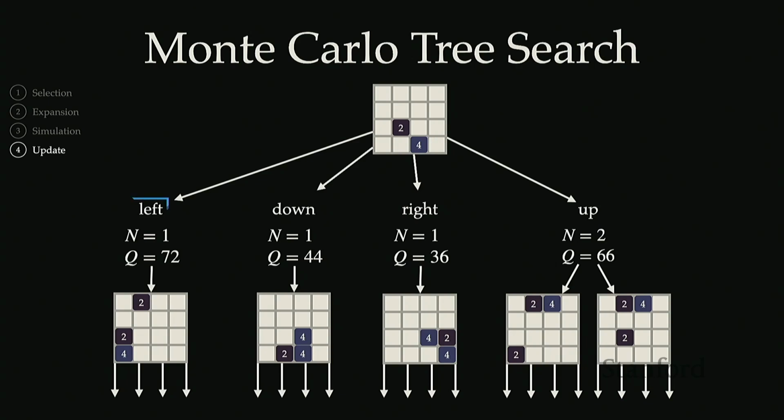We would select left. The reason for that is because if we look at left, down, and right, they all have the same exploration bonus, right? Because they have the same number of counts. And so we're looking at pure exploitation, so we'd select 72. But now looking at left versus up, we would see that left has the higher exploration bonus because it's been visited less, and it also has the higher Q estimate. So it's winning out on both of those, and we'd go with left.